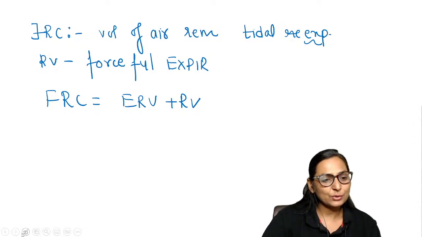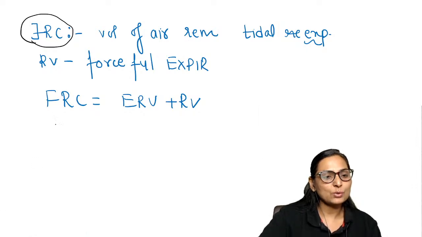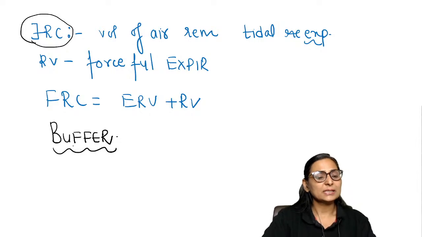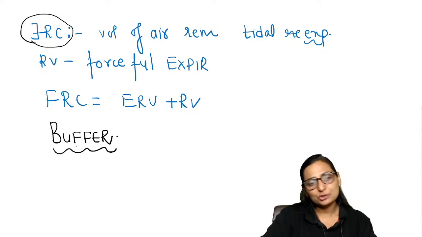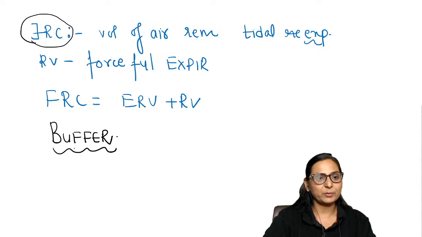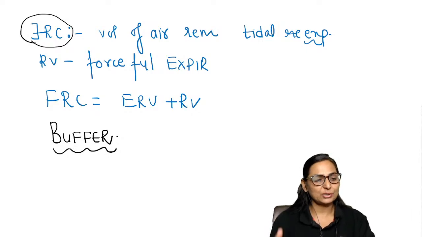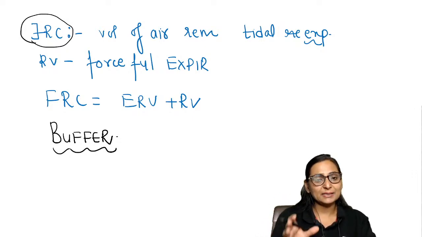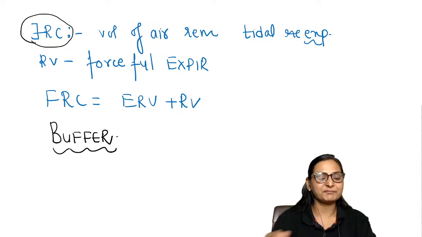As far as your FRC is concerned, this FRC is also called a buffer volume. Why a buffer? Because it maintains the exchange of gases at the end expiratory position. When you have just stopped expiration and are about to take the next air in, the exchange of gases is maintained and the partial pressure of oxygen and carbon dioxide is maintained. Therefore, it acts as a buffer.